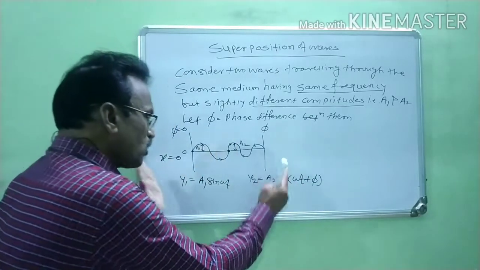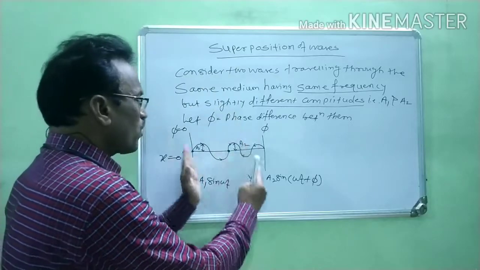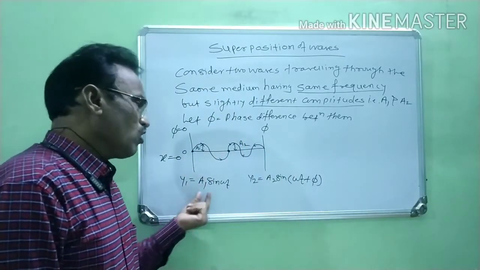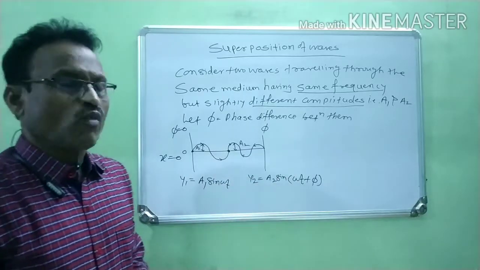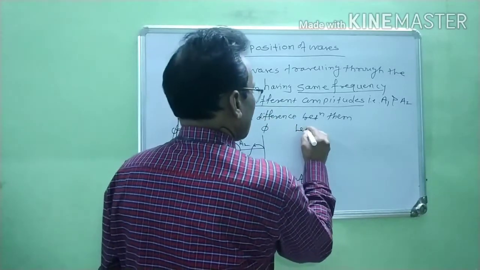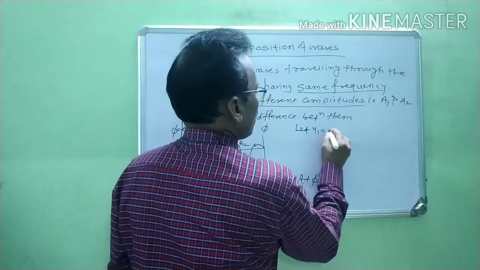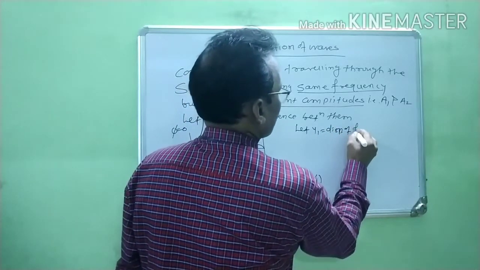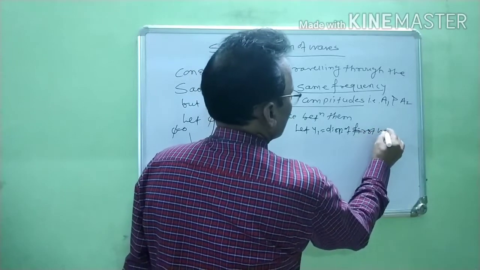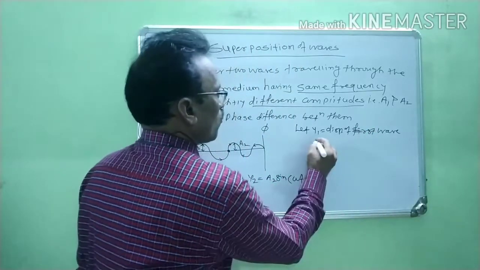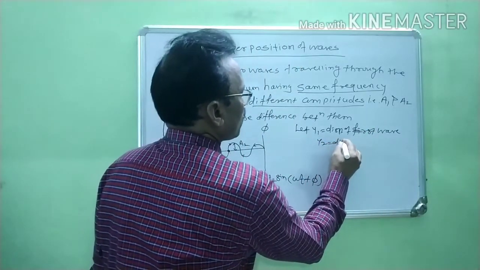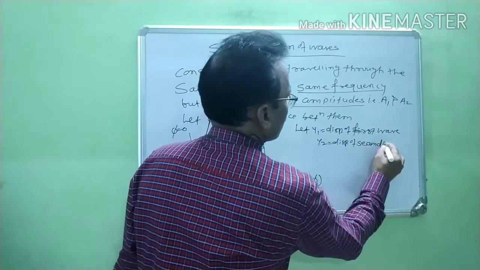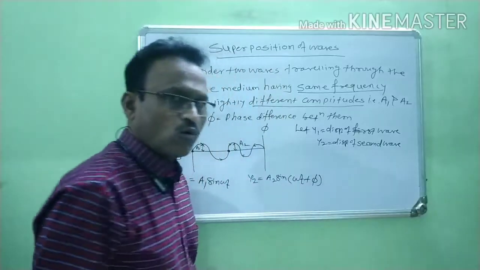In this way, displacement for two different waves are known to you. For the first wave, we consider y1. For the second wave, we consider y2. Therefore, we write here, let y1 be the displacement of first wave, y2 be the displacement of second wave, okay?